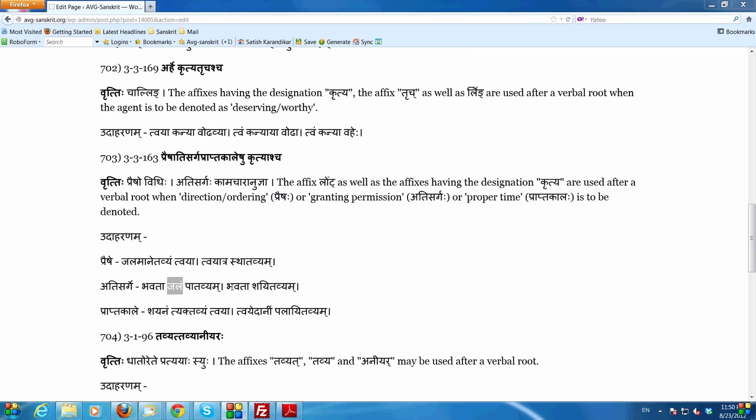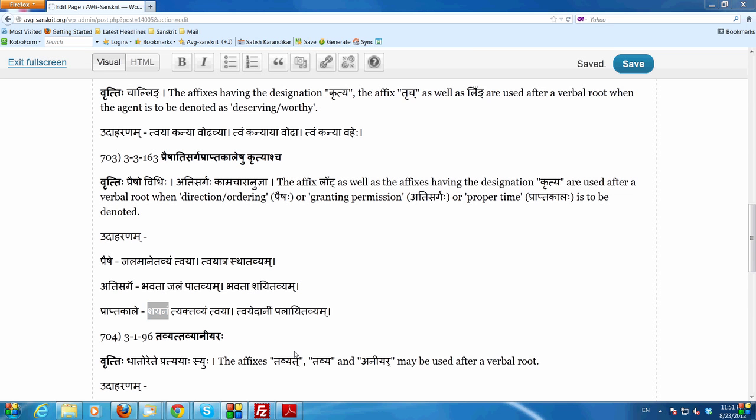Now prapta kala is an action whose time has come. It's the appropriate time to do that action. Shayanam tyaktavyam tvaya, that is, sleep is to be abandoned by you. So this is the right time to wake up, basically.